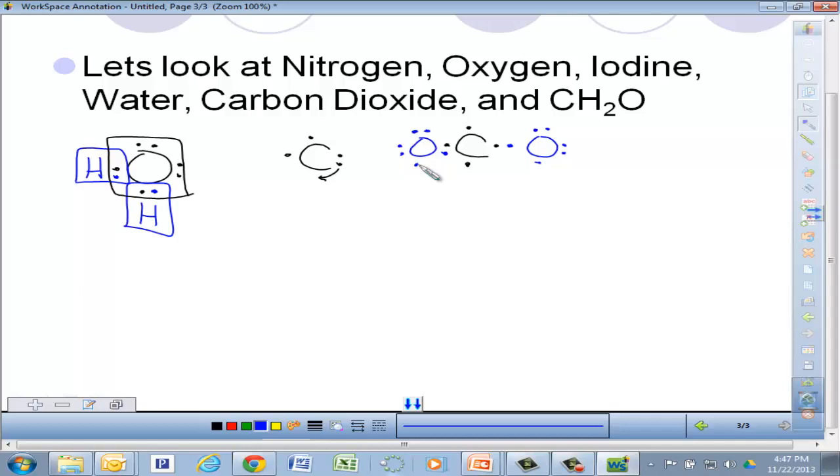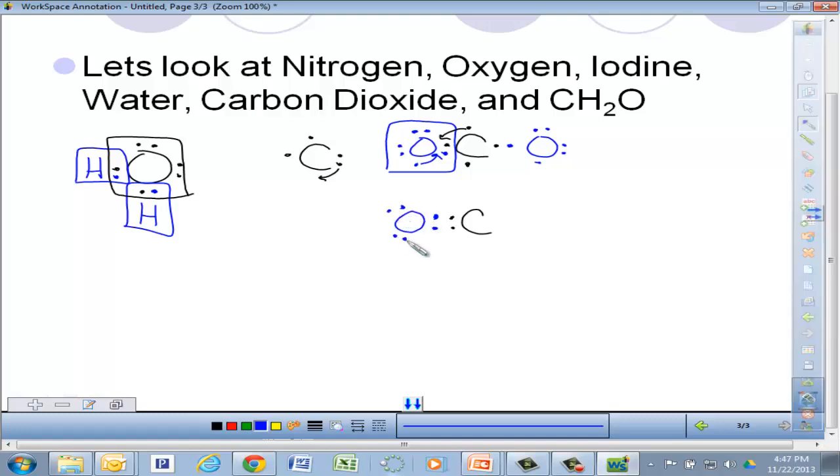Now, when you go around oxygen, you're going to count 2, 4, 6. There's only 7 of them there. So this cannot exist because neither one is going to be stable. When you go around carbon, you're only going to see 6 of them. So we know that this cannot be correct. But in order to make this correct, you're going to find oxygen is going to rotate up. Carbon is going to rotate 1 down. So carbon now has 2 on a side. Oxygen, moving that 1 over, is now going to have 2 on a side.